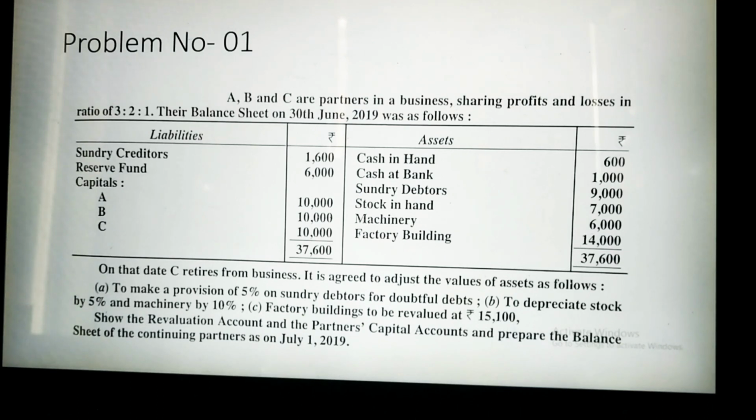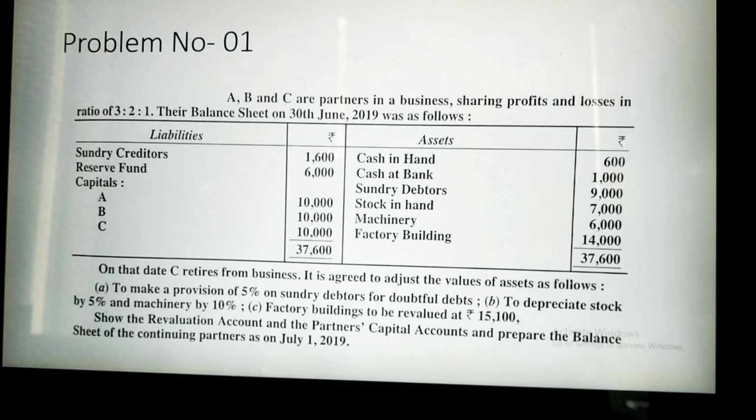On that day C retires from the business and it is agreed to adjust the values of assets as follows. Point A: make a provision of 5% on sundry debtors for doubtful debts. Second point: depreciate stock by 5% and machinery by 10%. Third point: factory buildings to be revalued at rupees 15,100. Show the revaluation account and partners' capital accounts, and prepare the balance sheet of the continuing partners as on July 1st 2019. It is a very easy question.